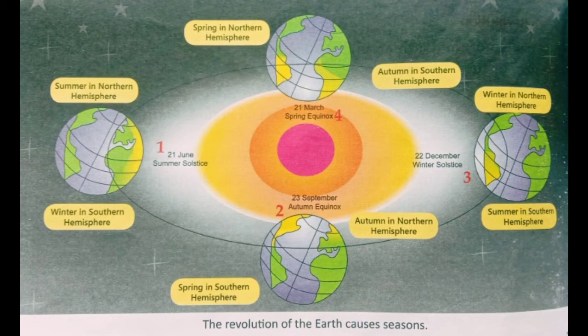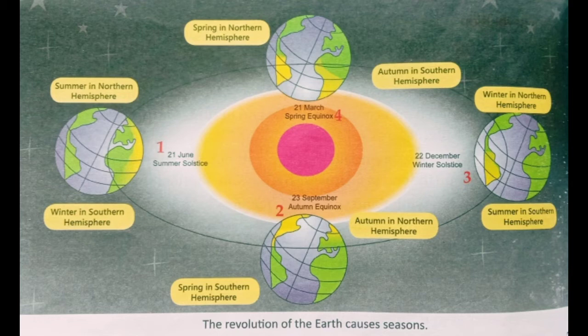Red colored points 2 and 4 in the diagram refer to the equinoxes, the day on which the midday sun shines vertically overhead the equator, and the duration of day and night is equal all over the earth. It is called equinox.